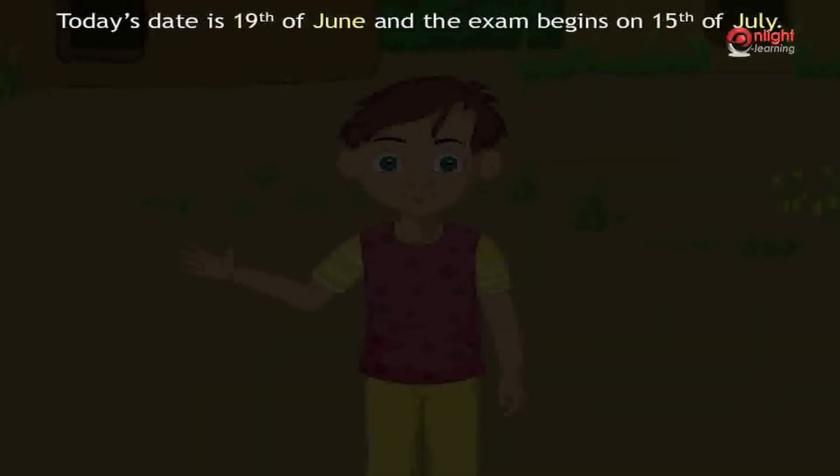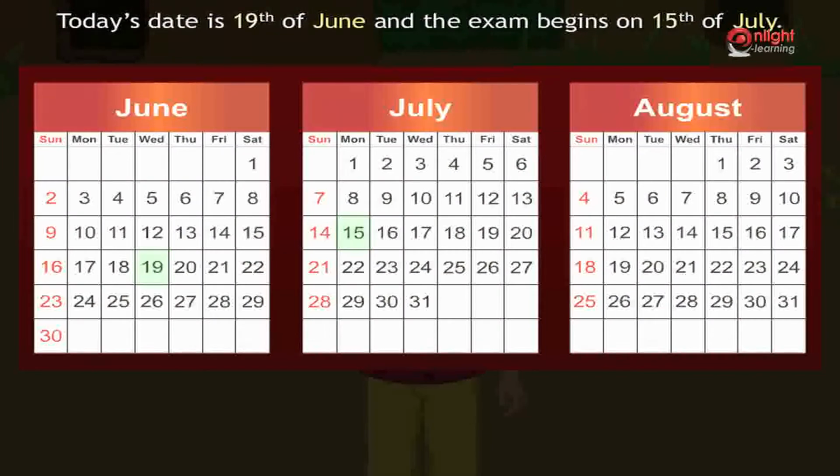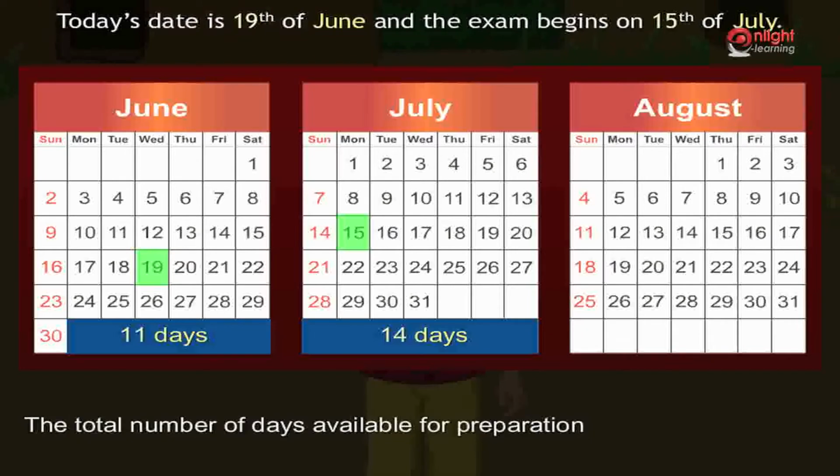Today's date is 19th of June and the exam begins on 15th of July. We are required to find the number of days in between these two dates. There are 30 days in June. Hence, the number of days in June available for preparation is equal to 30 minus 19 is equal to 11 days. The exam begins on the 15th of July. The number of days available in July for preparations is equal to 15 minus 1 is equal to 14 days. Hence, the total number of days available for preparation is 25 days.